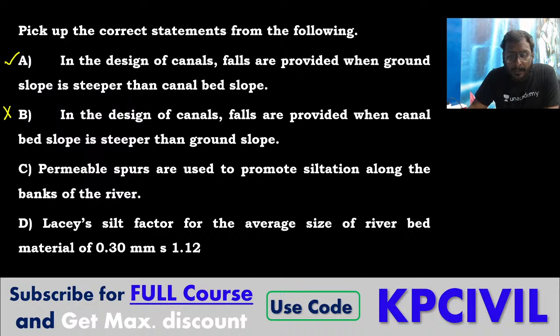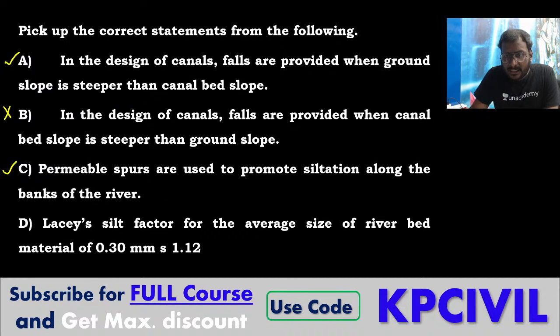Now, permeable spurs are used to promote siltation along the banks of the river. Yes, spurs. I have shown the diagram also. Permeable spurs are used to promote siltation along the bank of the river. Yes, it is true.